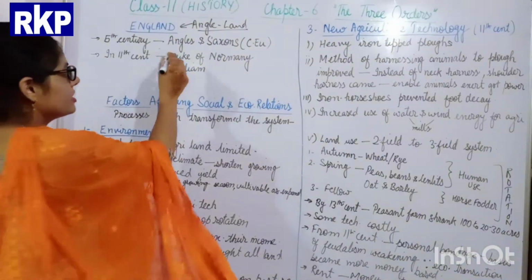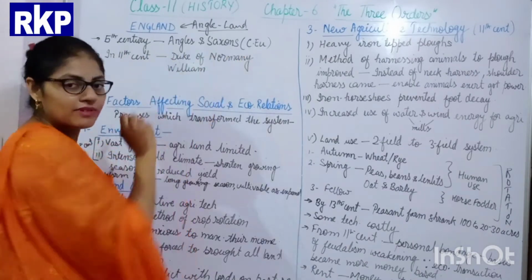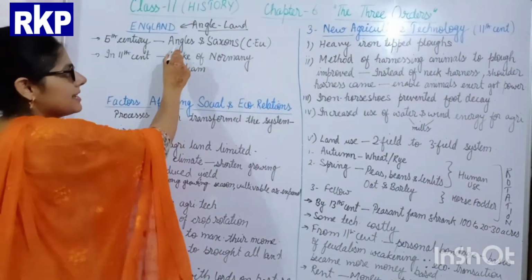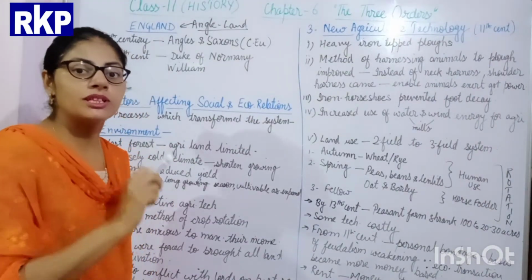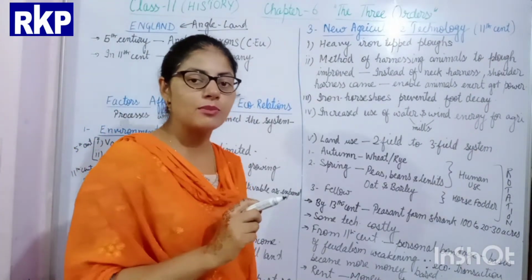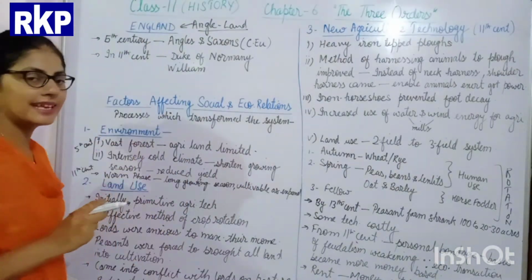Okay. Now you understood. In the 6th century, who were living over there? These two peoples, Angles and Saxons. They two were living over there, and on their name, on the name of Angle, the name of the place was formed, that is England.